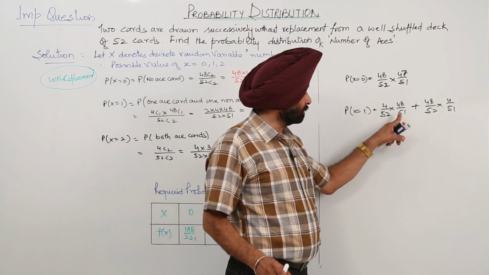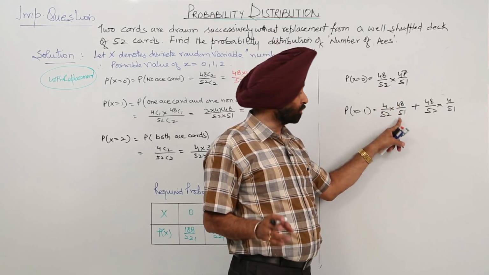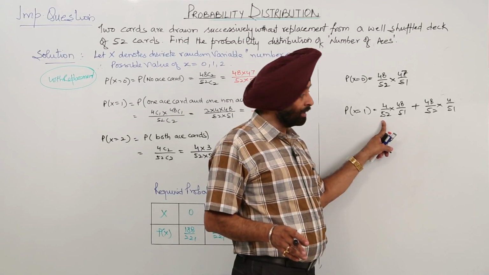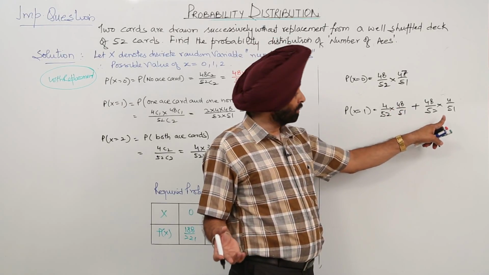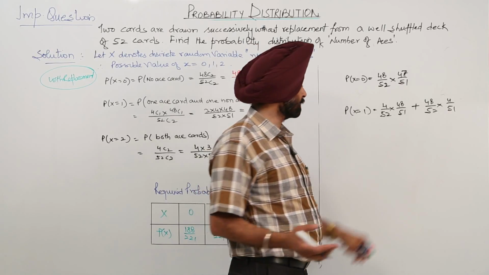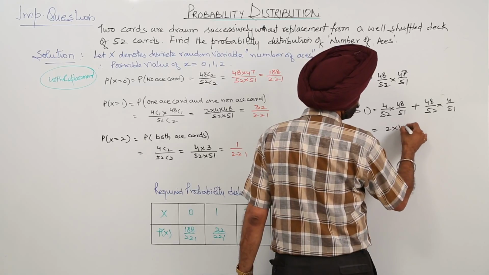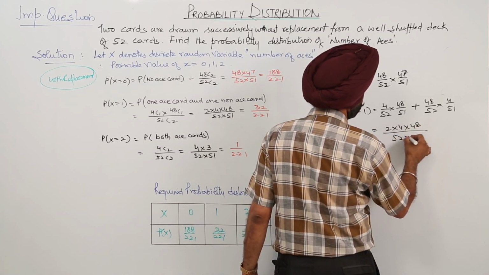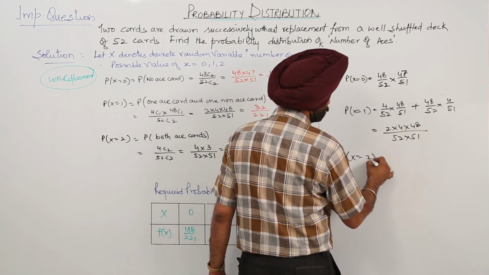In the second attempt it is not an ace card, the cards are 48, but here it will be one less because this card is not inserted back. Here it can be a not an ace card, and here it can be an ace card. Is it clear? So solving this, you get 2 times 4 times 48 upon 52 times 51.